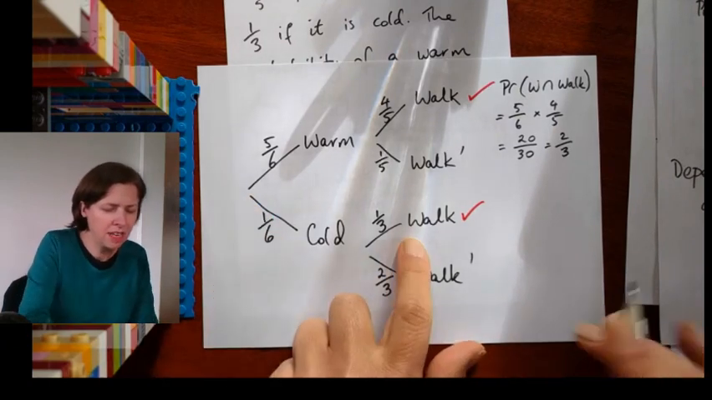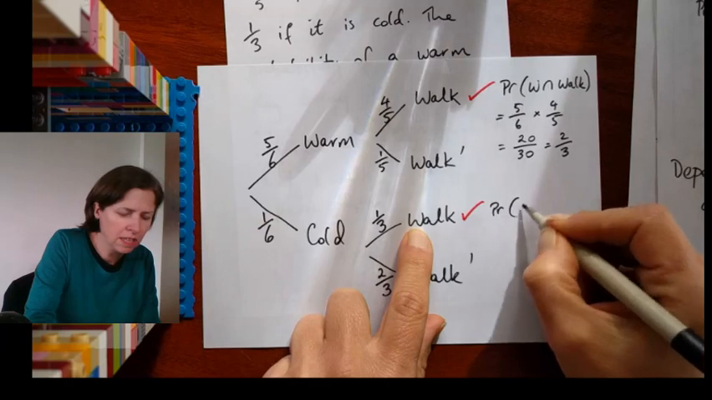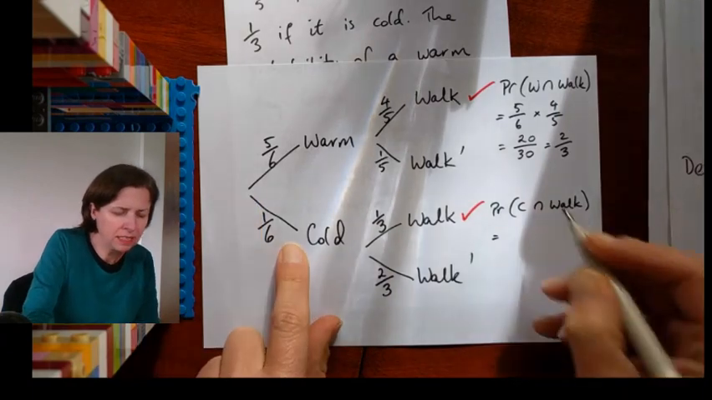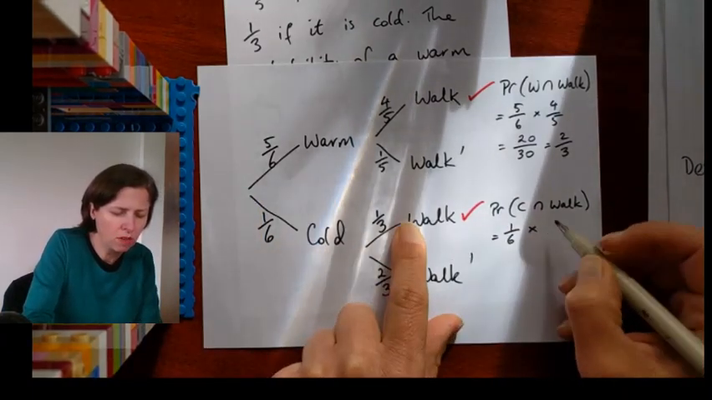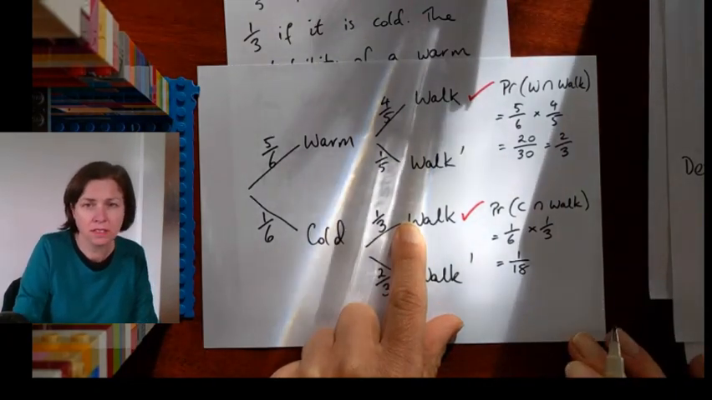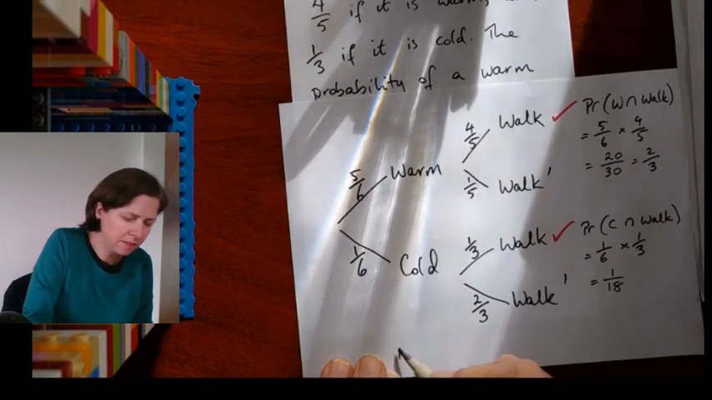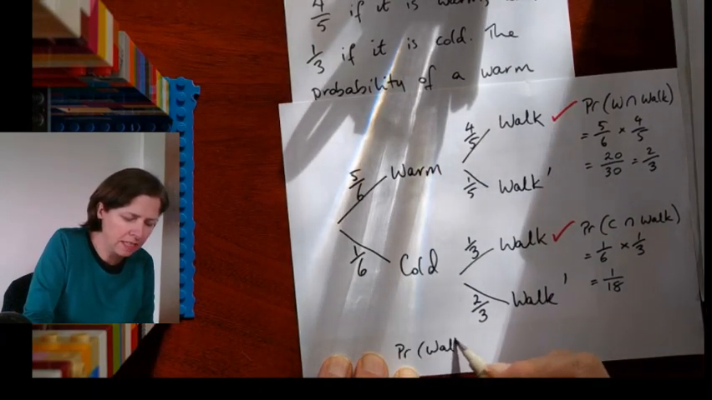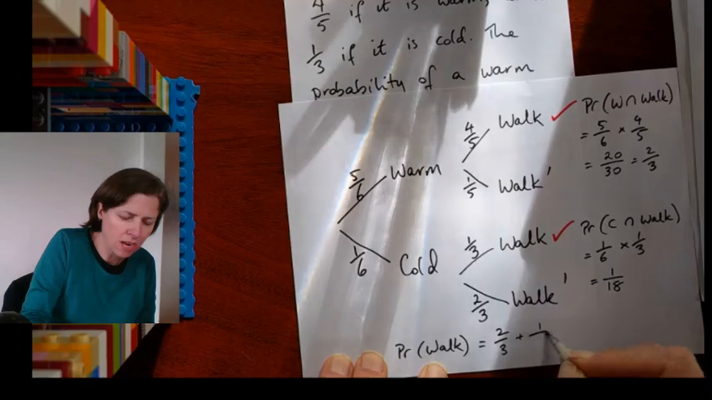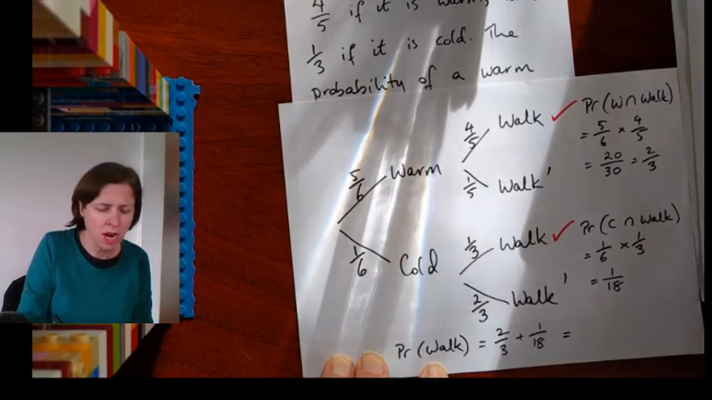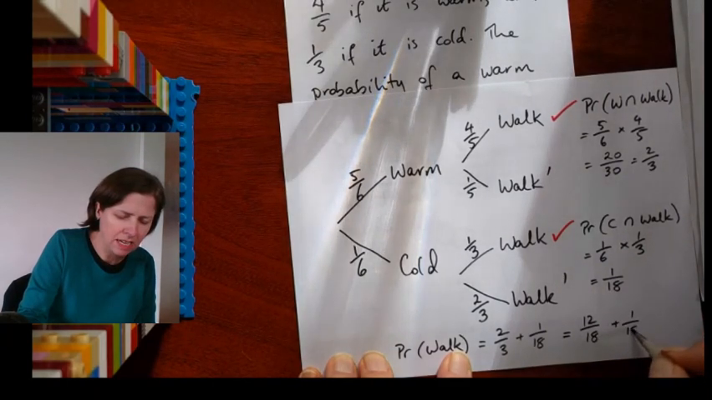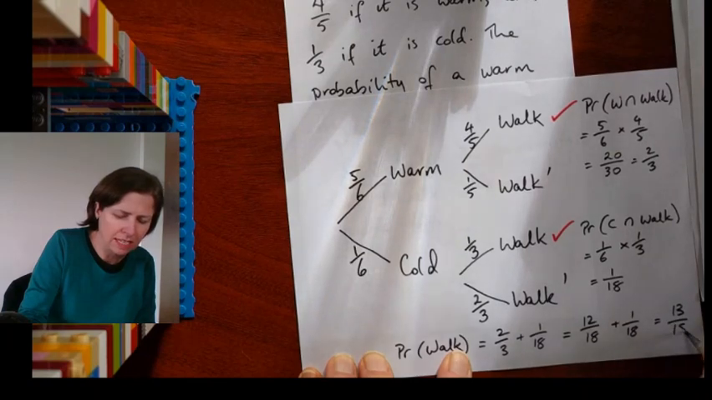Now the probability that it's cold and then I walk is going to be 1/6 times 1/3, which is going to be 1 over 18. Now, the probability, therefore, that I walk is the sum of those. It's going to be 2/3 plus 1 on 18. I can rewrite my 2/3 as 12 on 18 plus 1 on 18. So it is 13 on 18.